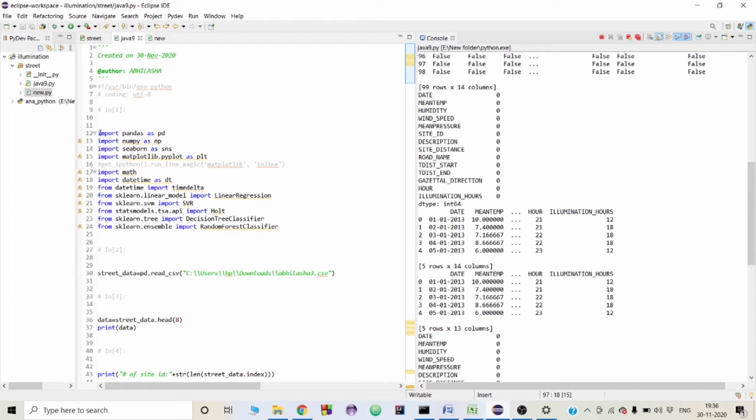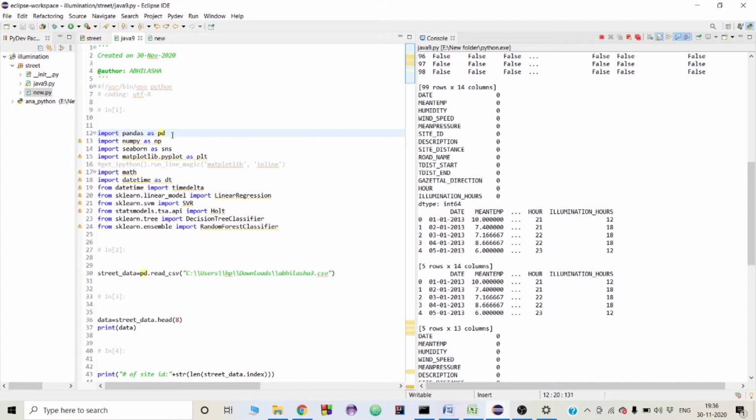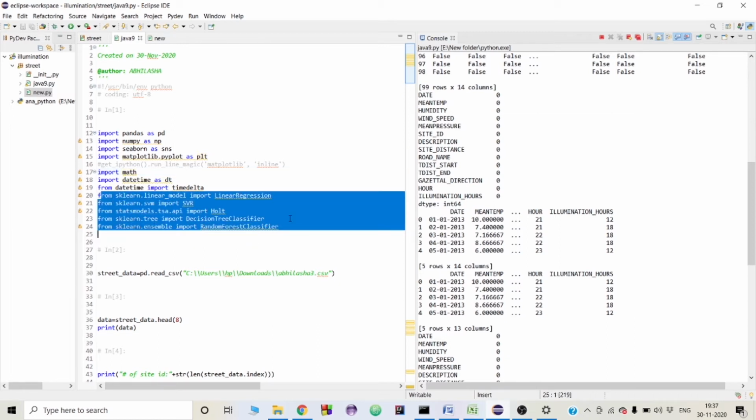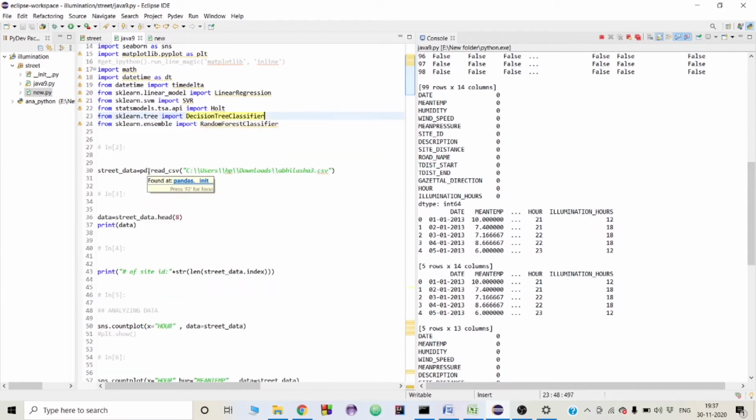Here we are importing libraries. We import pandas as pd, where pandas is used for data analysis. NumPy stands for numerical Python, a library in Python basically used for scientific computation. Next is Seaborn. Seaborn is a library for statistical plotting. Fourth one is matplotlib.pyplot. It is also used for plotting. Next one is math, used for mathematical computation. And the rest are the sklearn libraries, which we will be using for performing our machine learning algorithms.